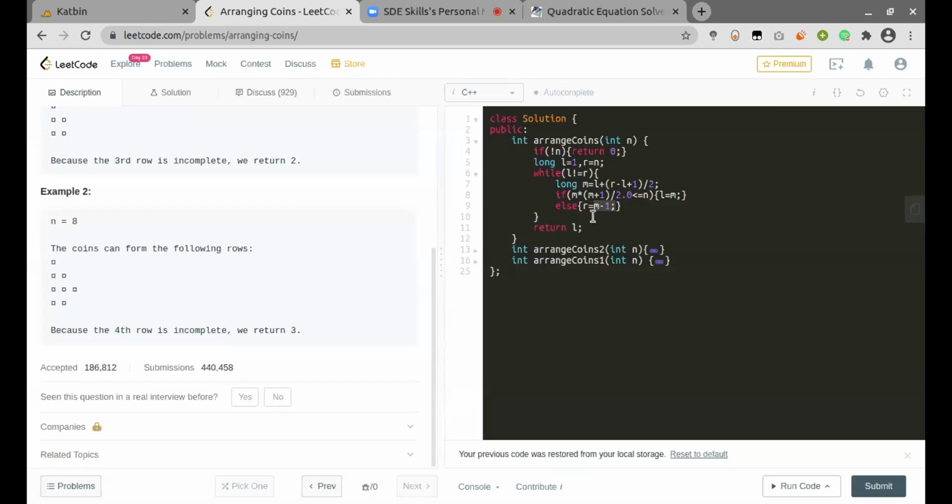So at last, the right pointer will point to the first value where this condition is satisfied. If m into m plus 1 by 2 was less than your n, then you could have moved your left pointer to m plus 1, right?